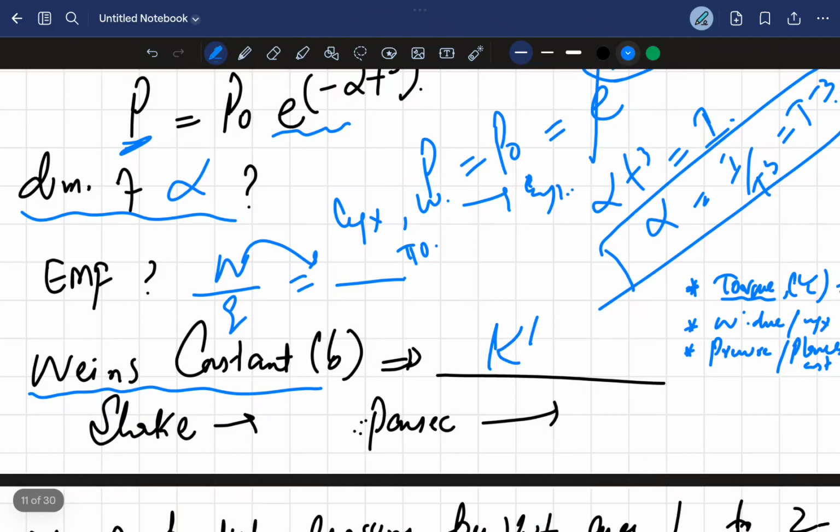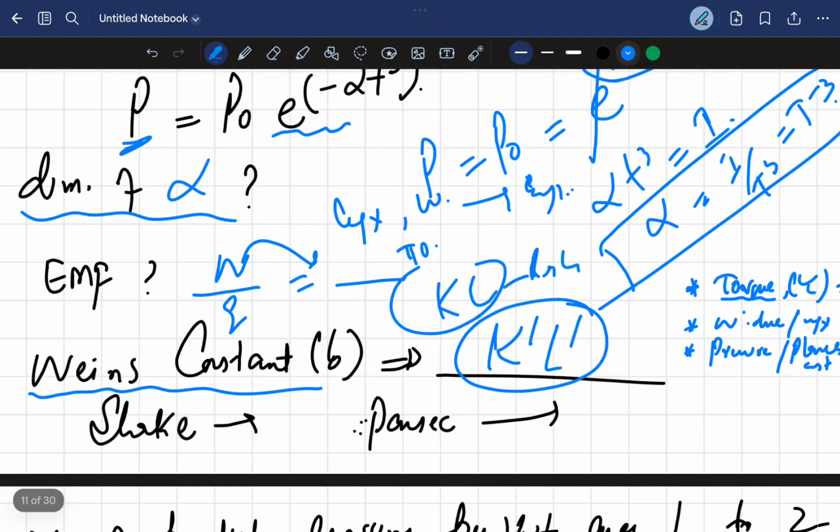You can remember this formula with K1L1. Shake is the unit for time. Parsec is the unit for distance or length. All right.